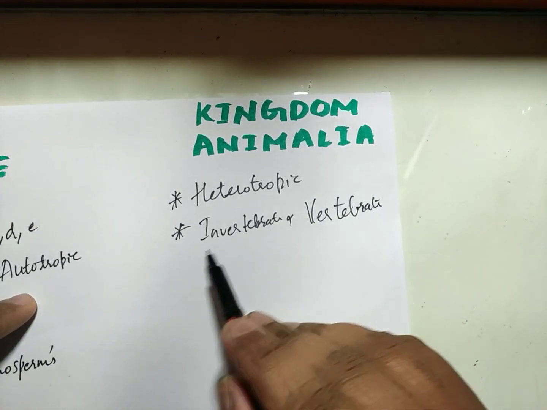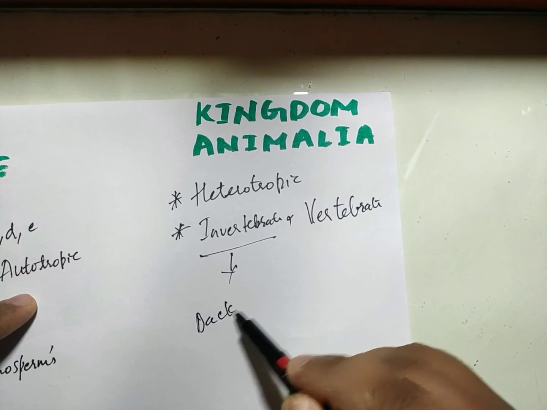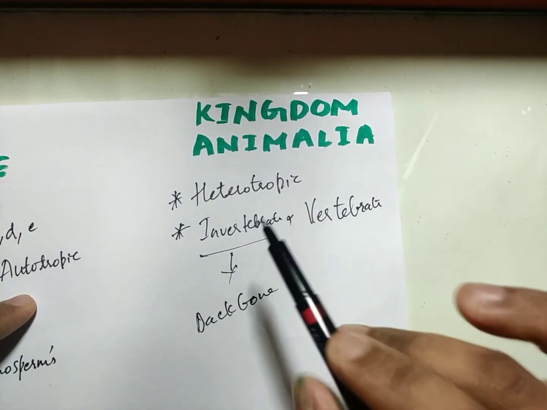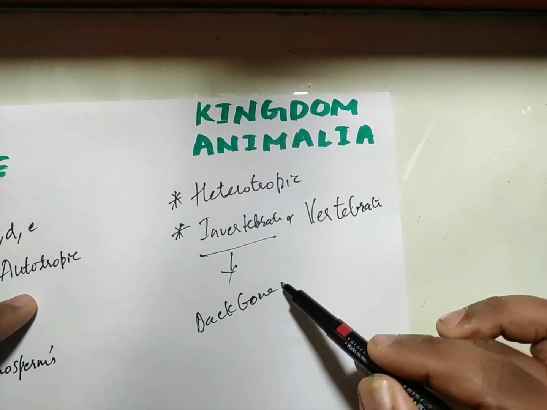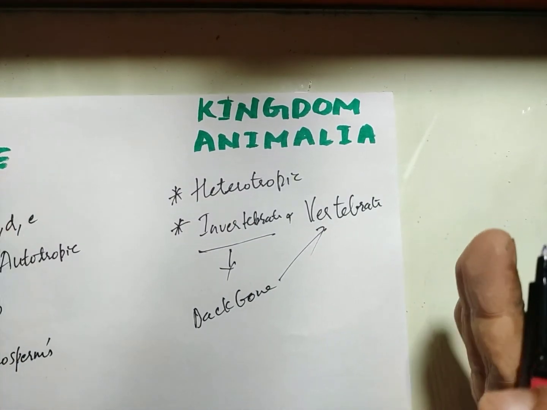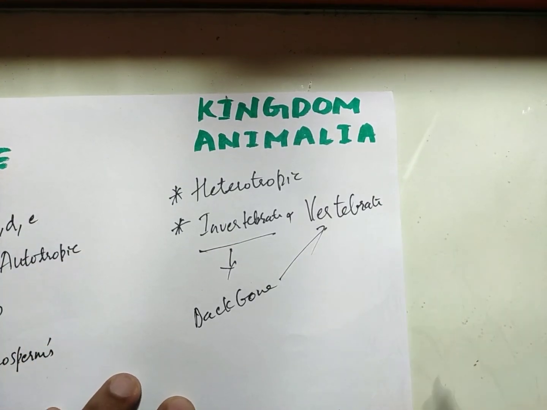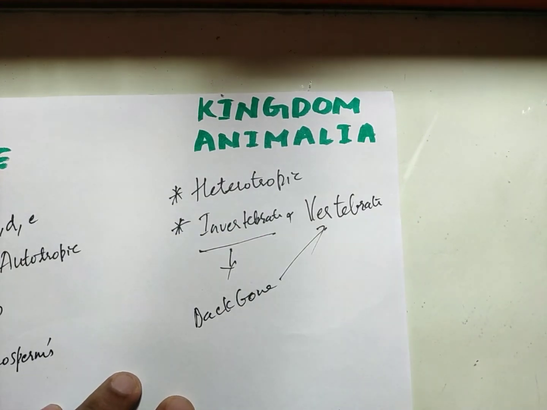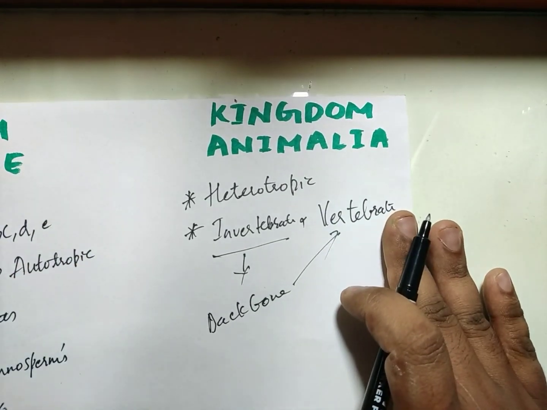Those animals which do not have a backbone are considered invertebrates. I am saying this from a very broad perspective. Those animals which have a backbone or a notochord are called vertebrates, and those animals which do not have a backbone or a notochord are considered invertebrates. So this is about kingdom Plantae and kingdom Animalia.